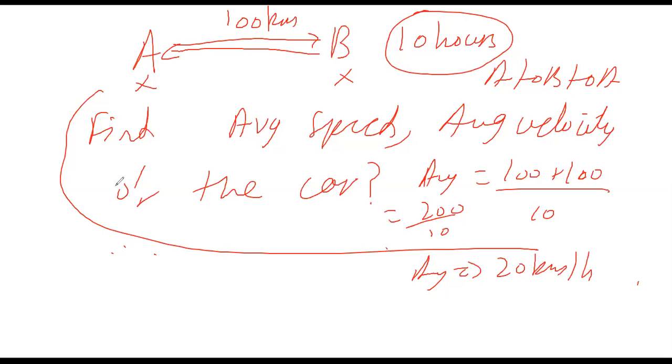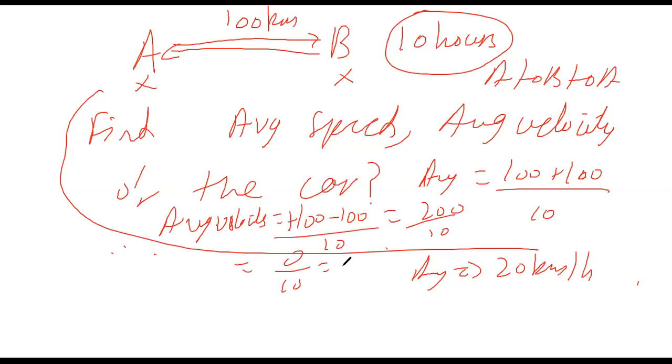Okay. Now average velocity is total displacement over total time. And what is total displacement? He goes from A to B, plus 100, and then he goes back from B to A, minus 100, over 10. So plus 100 minus 100 becomes 0 over 10. So his average velocity is what? 0 kilometers per hour, because he's back to his original position, due to the fact that displacement is 0. Yes. Is this clear to everybody?